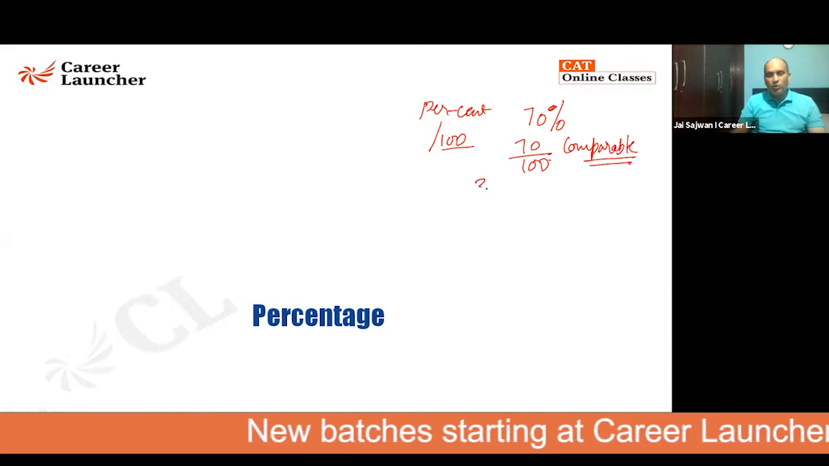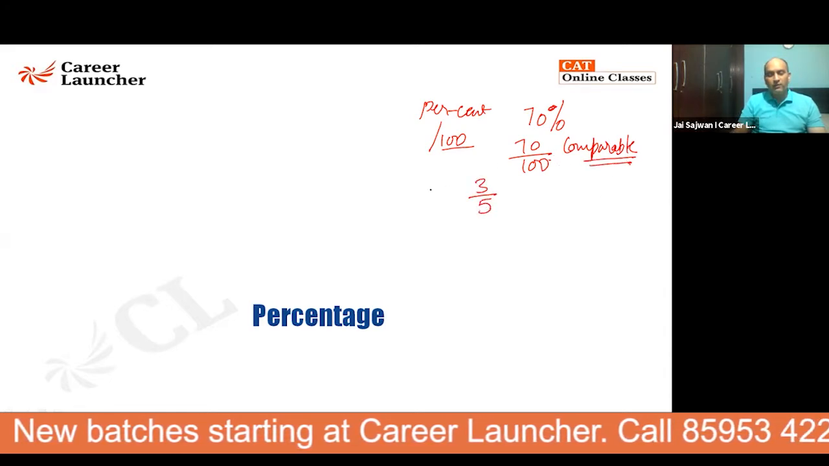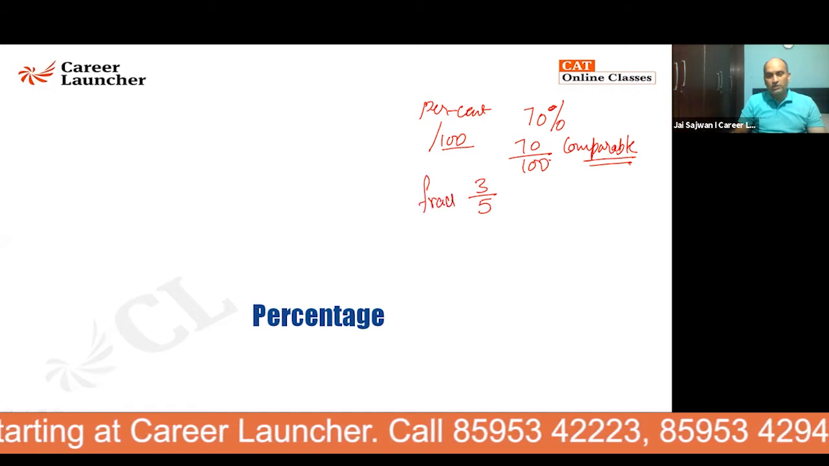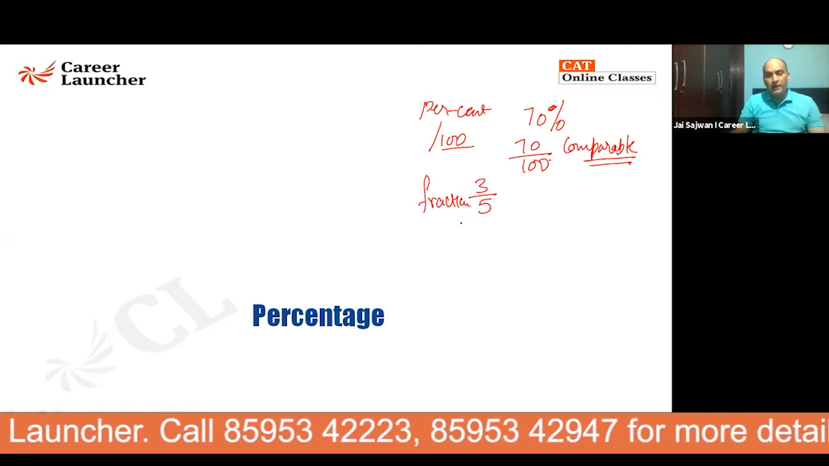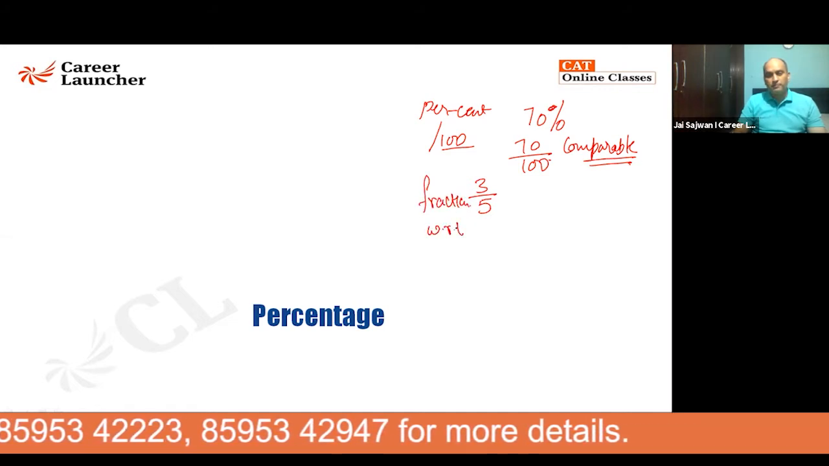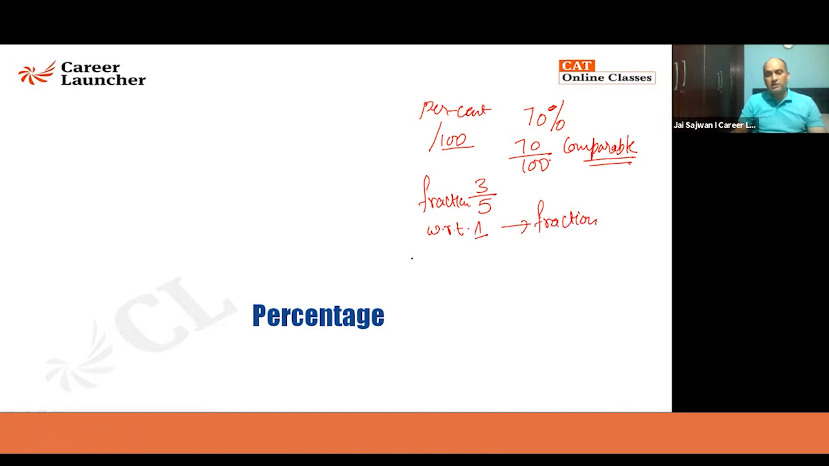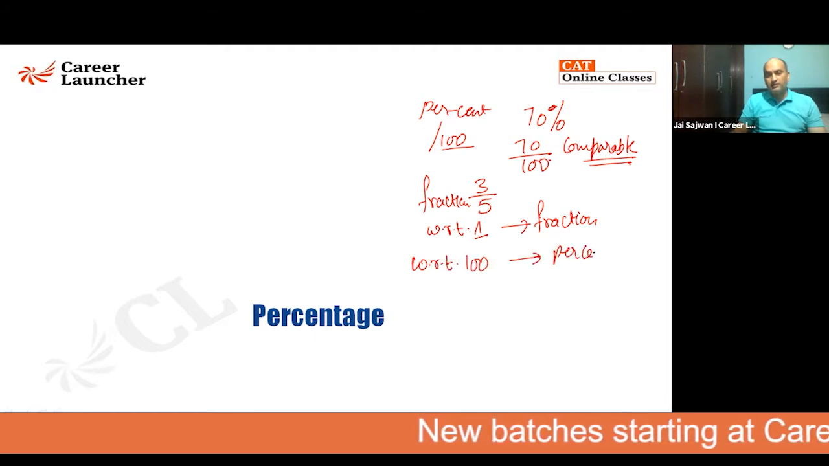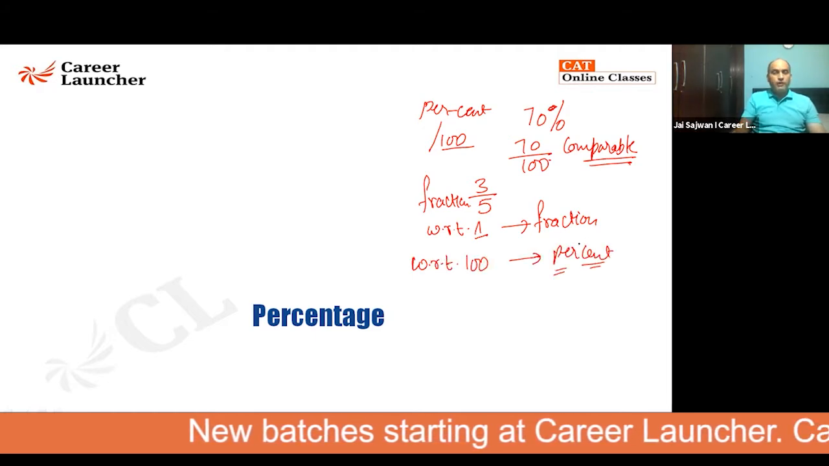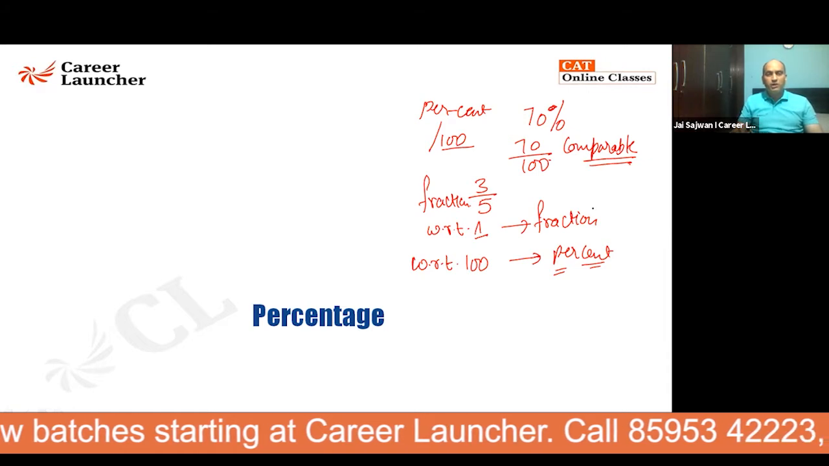If I say I got 3 marks out of 5, this is known as a fraction. Whenever you compare something with respect to 1, it's a fraction. Whenever you compare something with respect to 100, I will say this is percent. So cent is 100. Whenever you compare something with respect to 100, you will say percent.